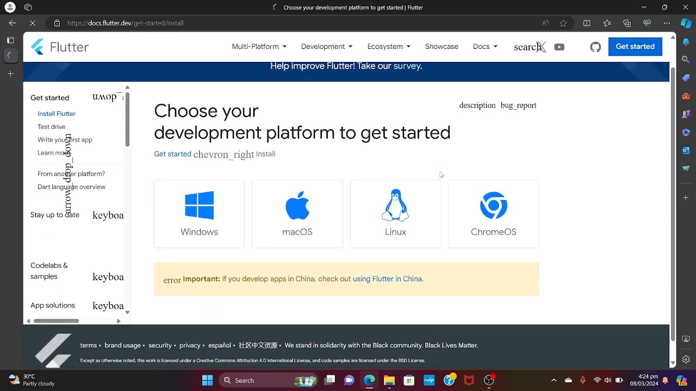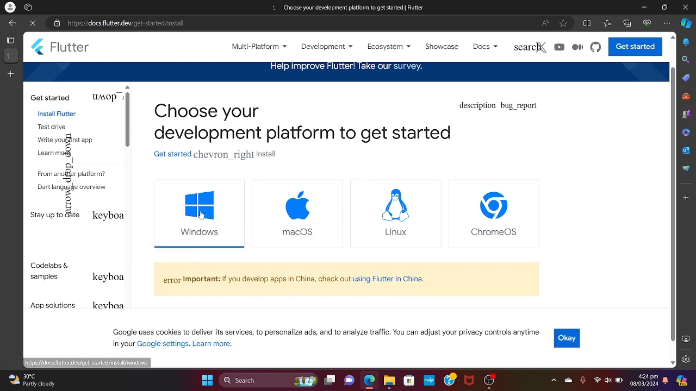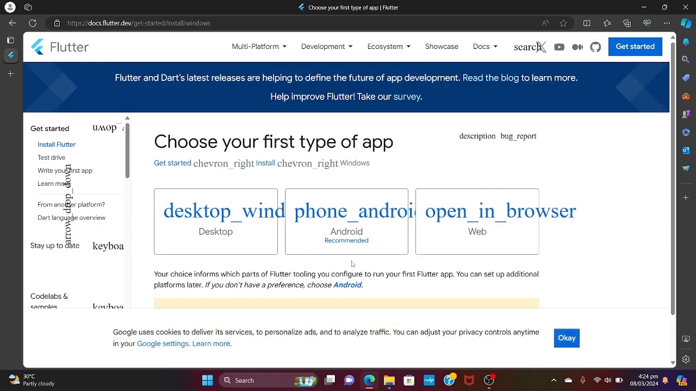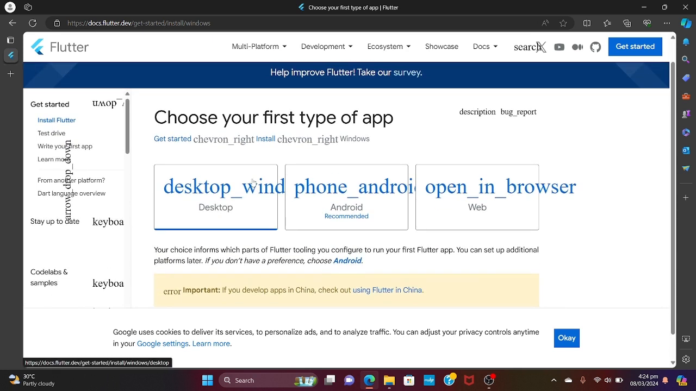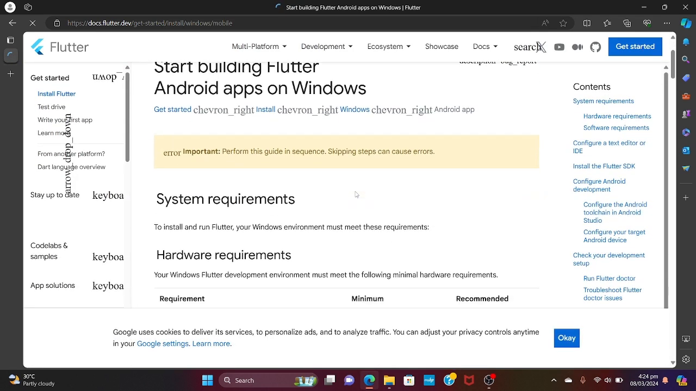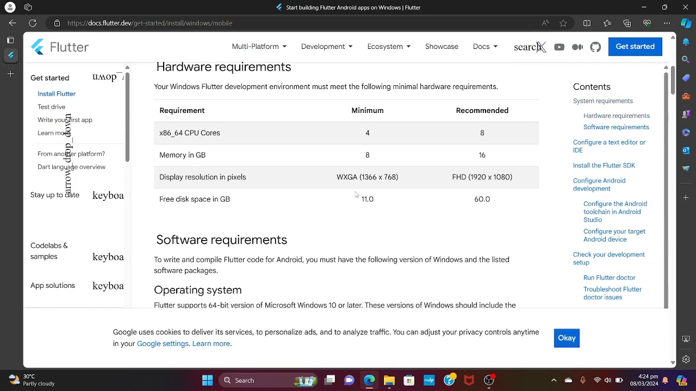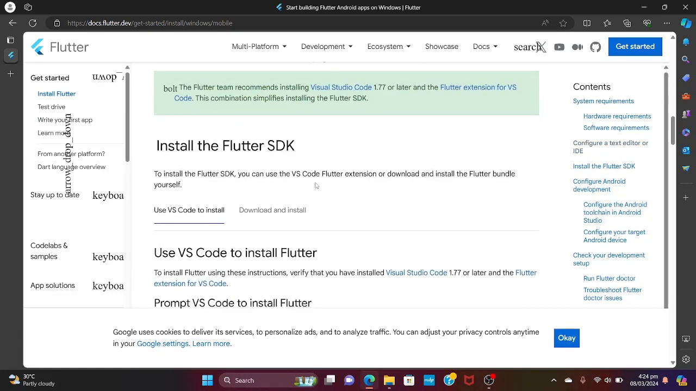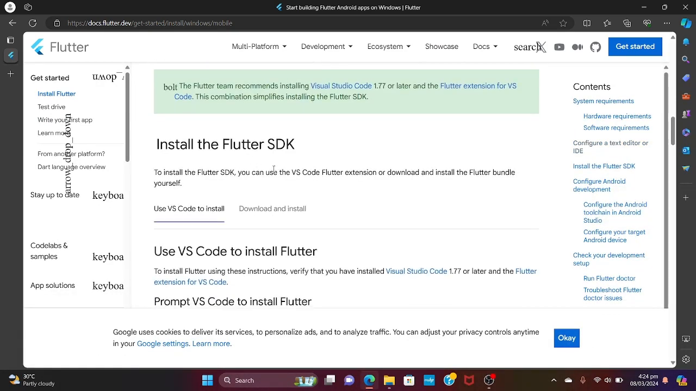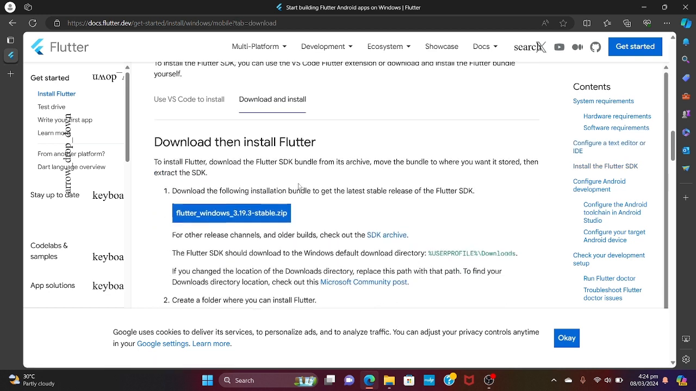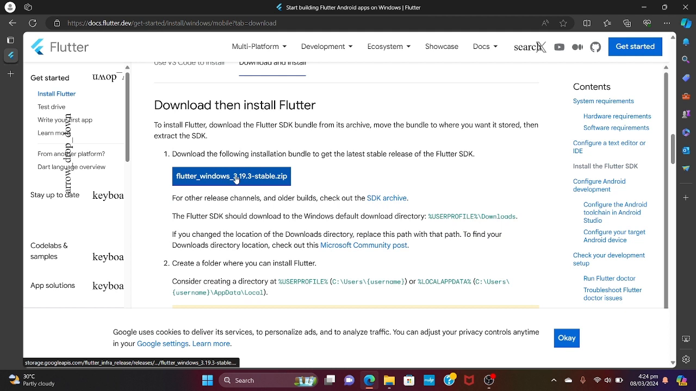and then you choose your platform, which is Windows. I'm on a Windows PC, and then choose your type of app. You go for the Android. You should have a site like this, and then you scroll down to install Flutter SDK. Then you go to download and install, and then you download this zip file right here.